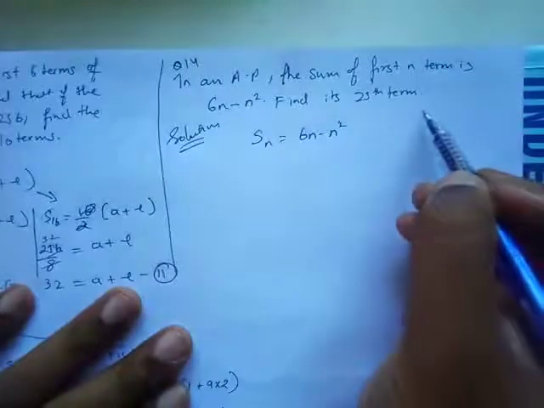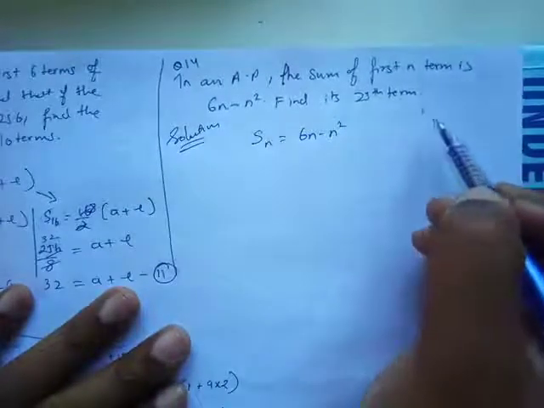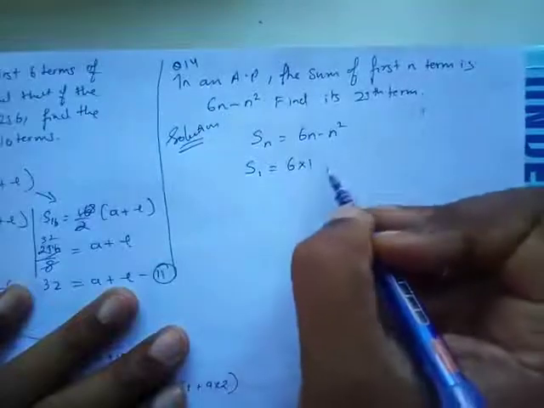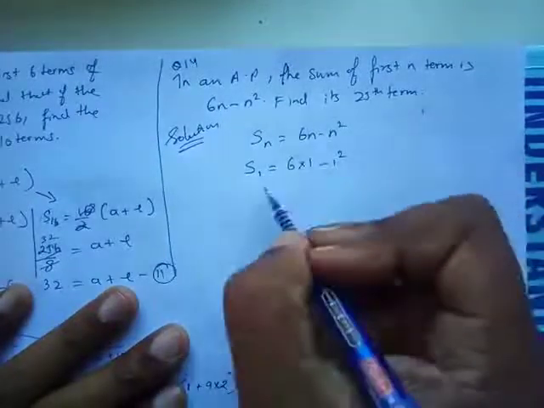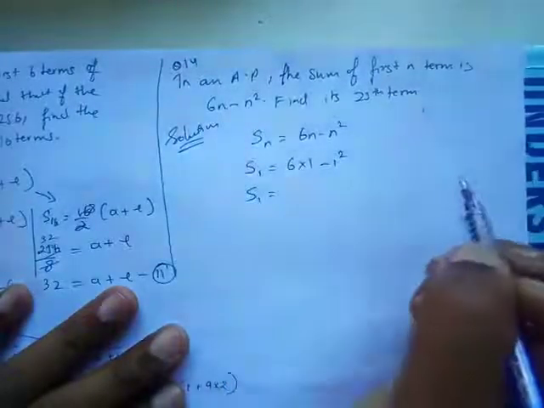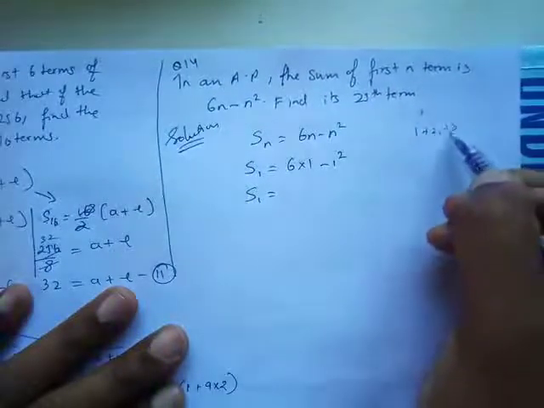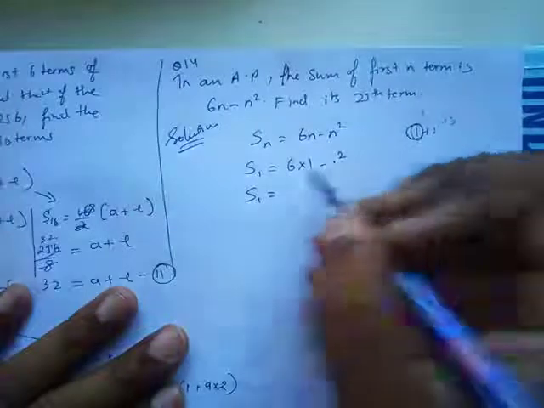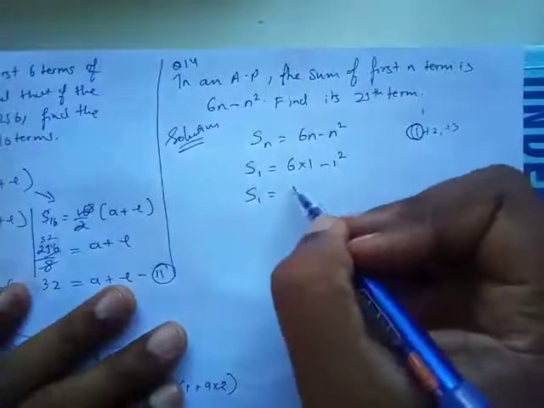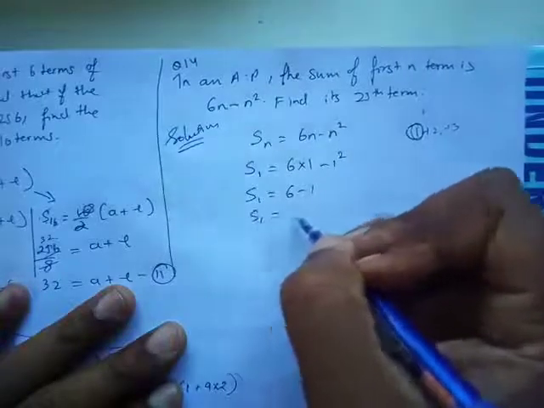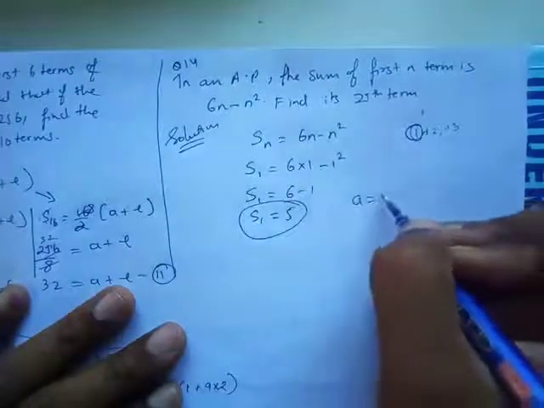So the sum of first n terms equals 6n minus n square. If I have to find the sum of only one term, that is the first term, I'll put n as 1, so 6 into 1 minus 1 square. So sum of only one term, like we normally have 1 plus 2 plus 3, but if I'm asking just the sum of one term, what I am getting is 6 minus 1, that is 5. So I got my first term, that is 5.